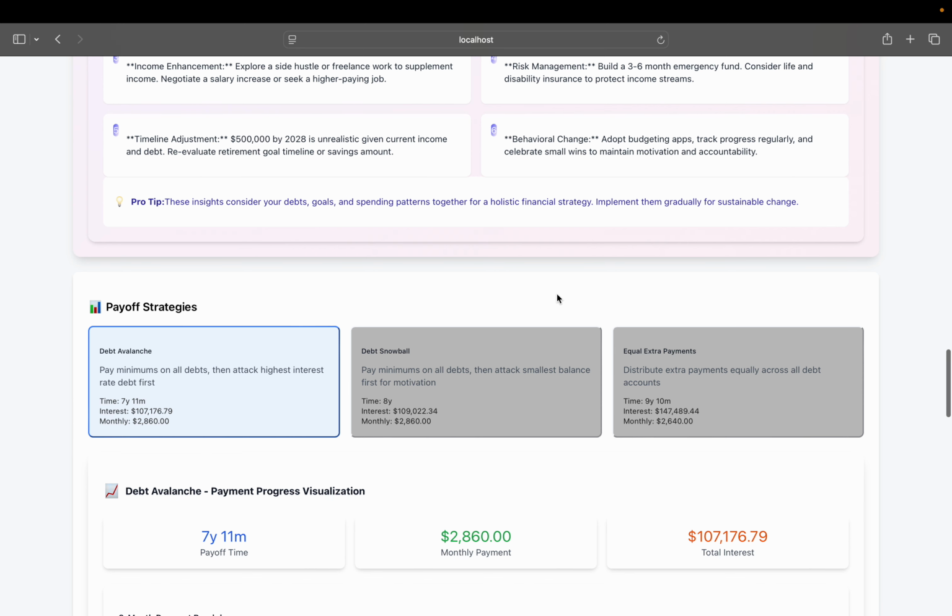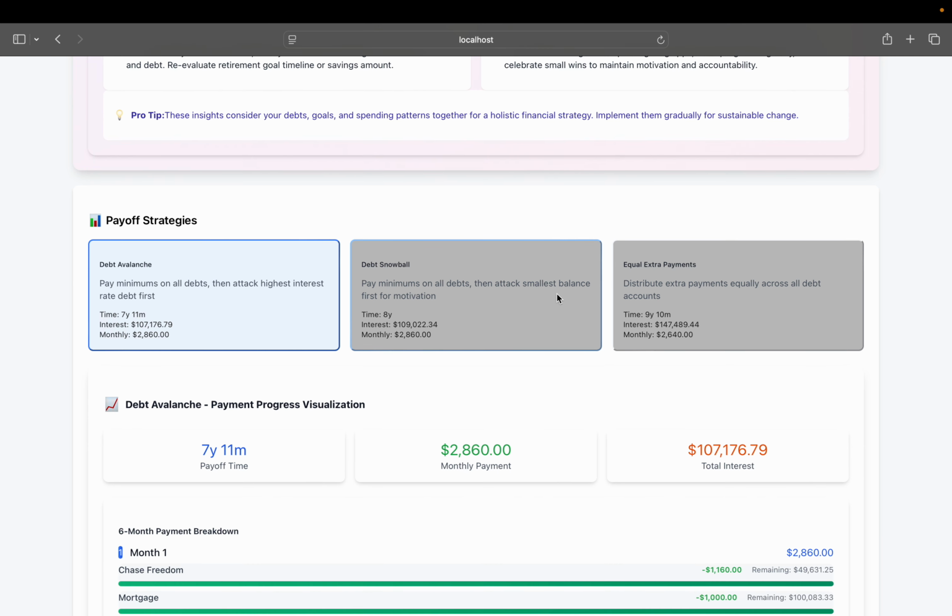When it comes to the payoff strategy, it is again using Google's generative AI model, and it's saying that we'd better adopt the debt avalanche method. So this is a definition.